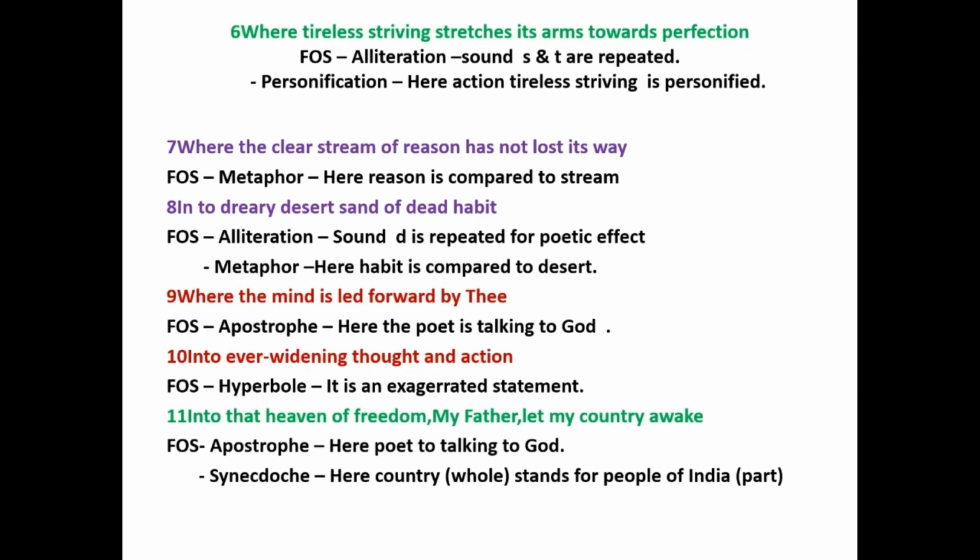Line number 9, where the mind is led forward by thee. Here the figure of speech is apostrophe. Here the poet is talking to God. Students, the figure of speech is apostrophe when the poet talks with someone who is absent. Here you can see the poet is talking to God, but is God present in front of him? No. Such type of figure of speech is called as apostrophe, when we talk with someone who is absent. Line number 10, into ever-widening thought and action. Here the figure of speech is hyperbole. It is an exaggerated statement.